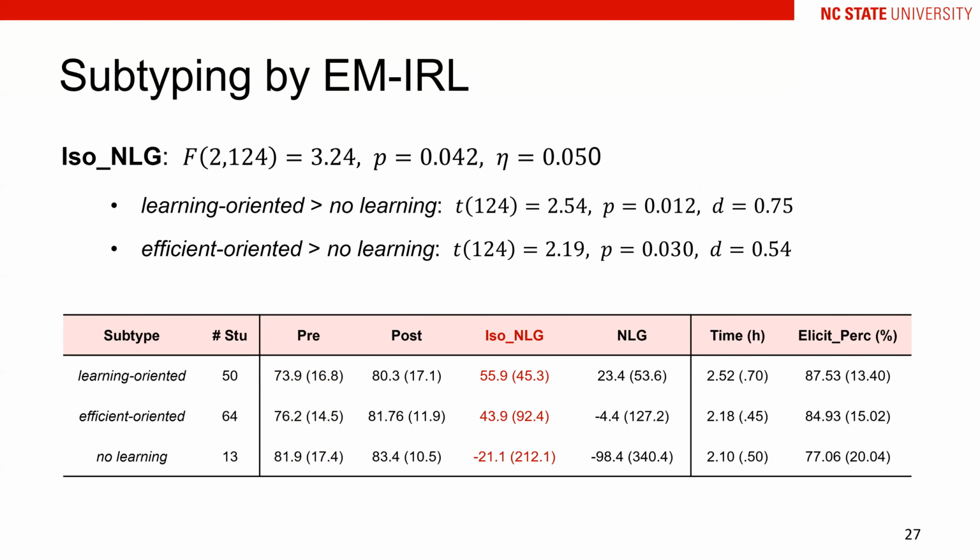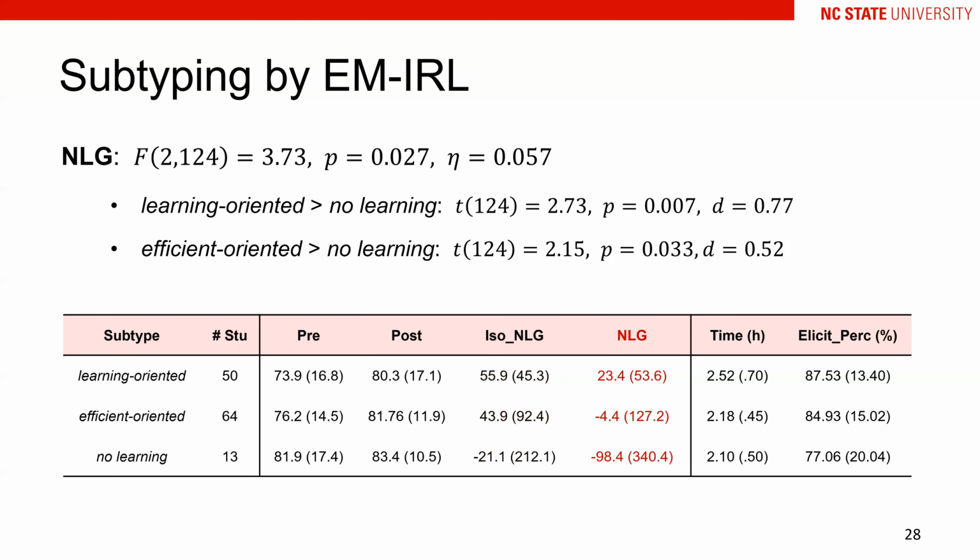Regarding the isomorphic normalized learning gain, there are significant differences among the 3 clusters, especially learning-oriented is higher than no learning, and the efficient-oriented is also higher than no learning. As for the NLG, we got similar results. The 3 clusters are significantly different. Learning-oriented has higher NLG than no learning, and the efficient-oriented is higher than no learning as well.